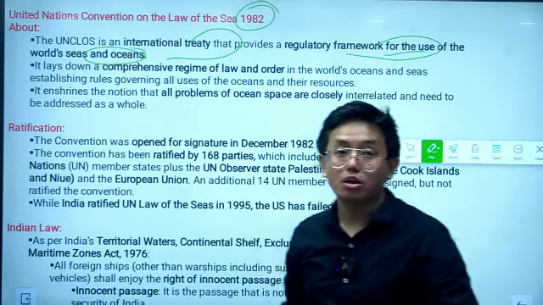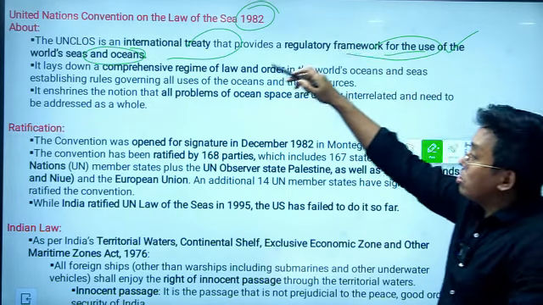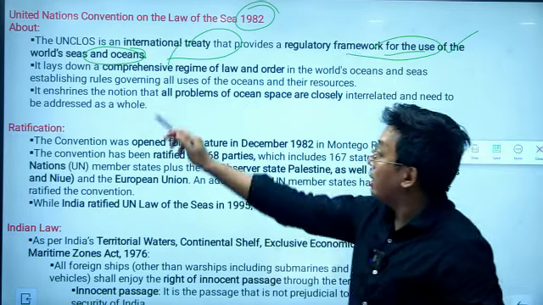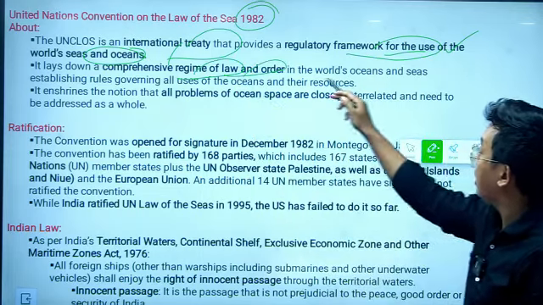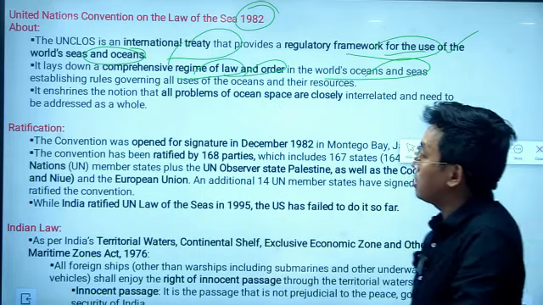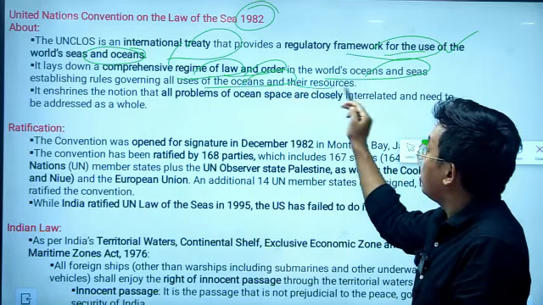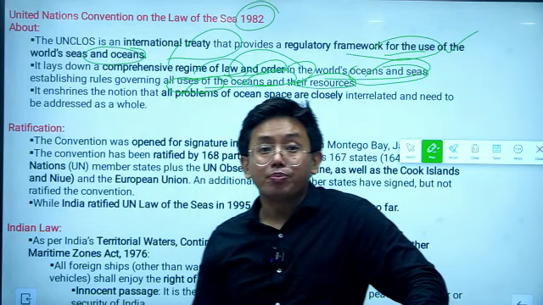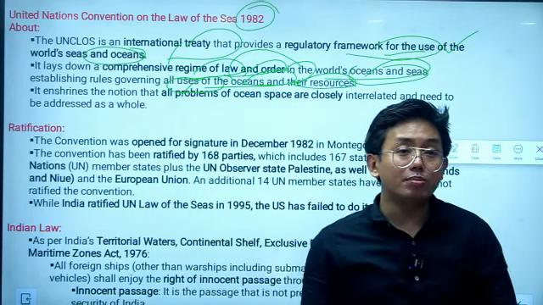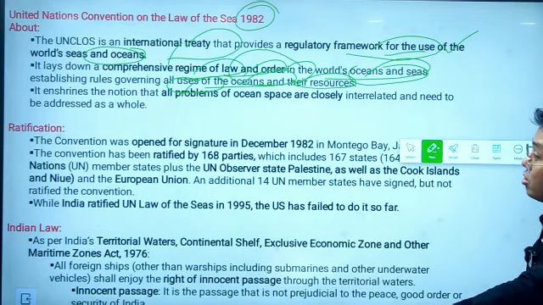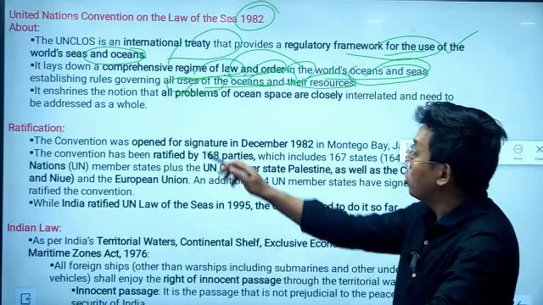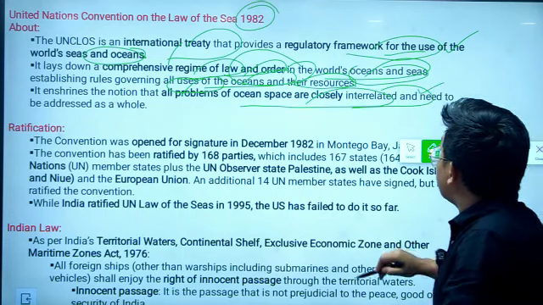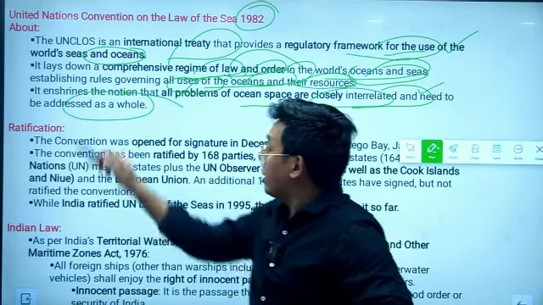So the right to use the world's seas and oceans is provided under UNCLOS, and it lays down a comprehensive regime and order in the world's oceans and seas, establishing the rules governing all uses of the oceans. So how the rules in the ocean are to be governed is determined by the United Nations Convention on the Law of the Sea, and it enshrines the notion that all problems of ocean space are closely interrelated and need to be addressed as a whole.